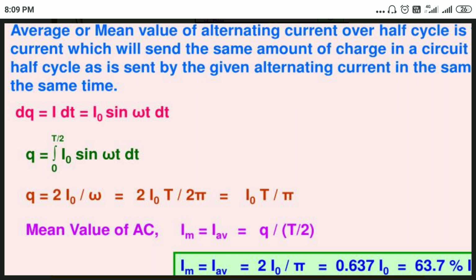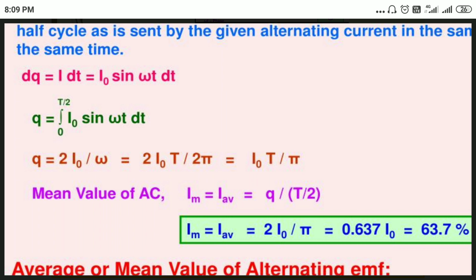Now integrate sine omega t dt. Q is 2 times I naught by omega.